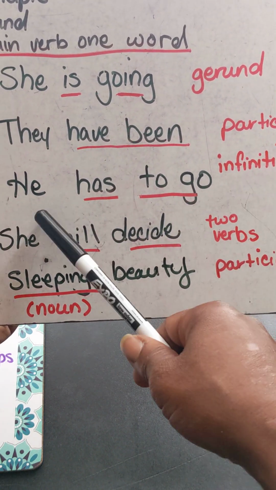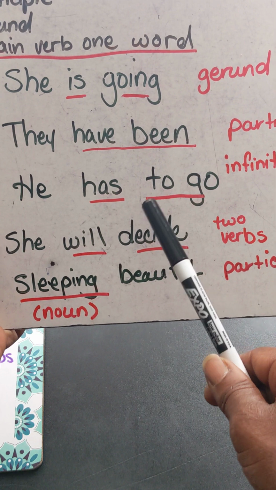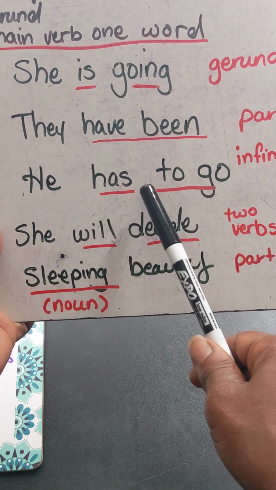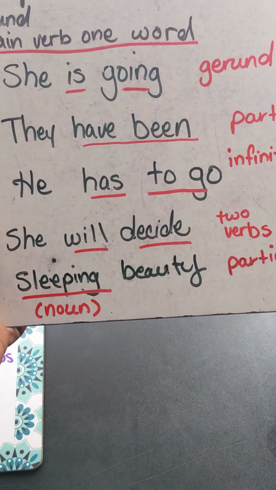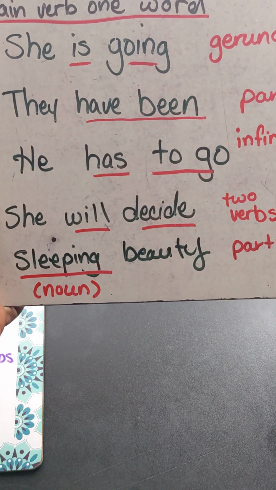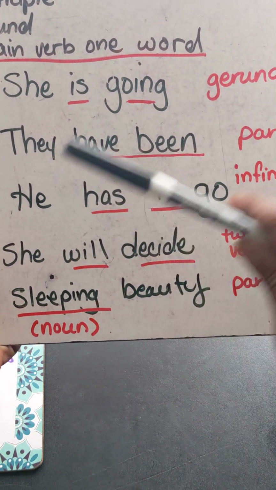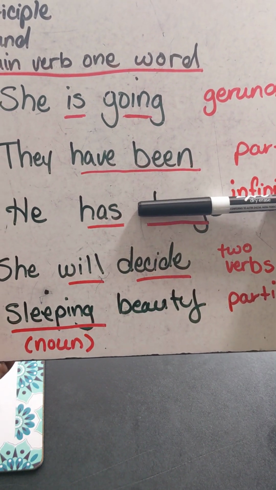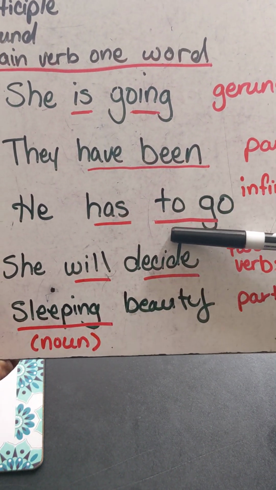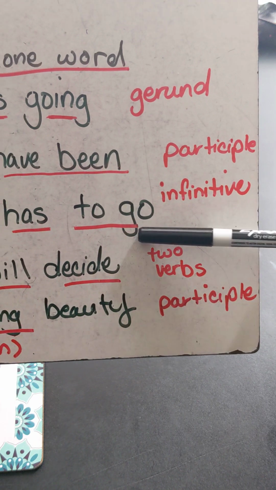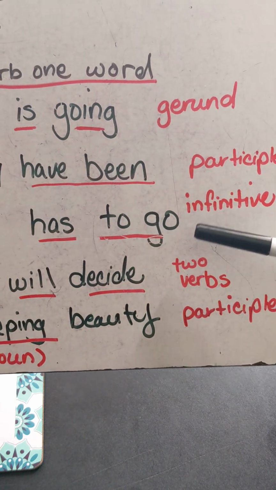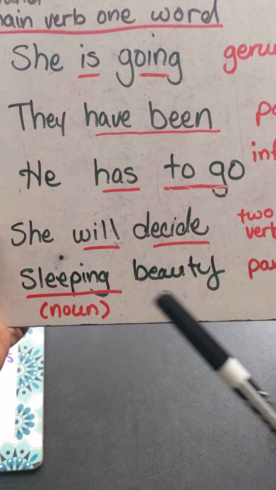So therefore, this is not a complete thought. Has would be the main verb, but this is here too, so there's no one verb. If it's one main verb, then it's a complete thought. So I take this off. Now you got a complete thought. But he has to go, that's not a complete thought because of this infinitive to go. He has to go where? All right.